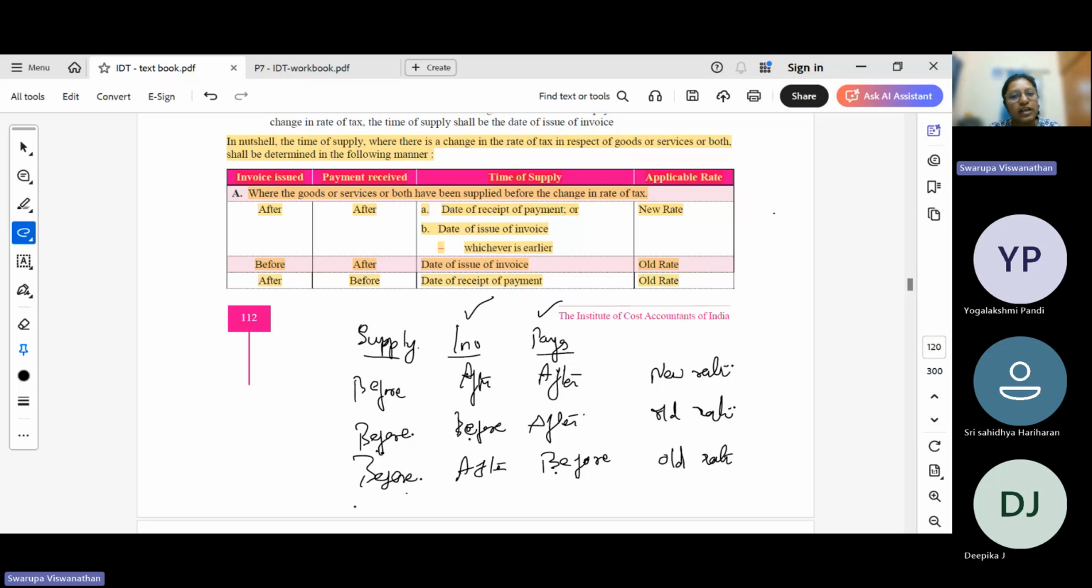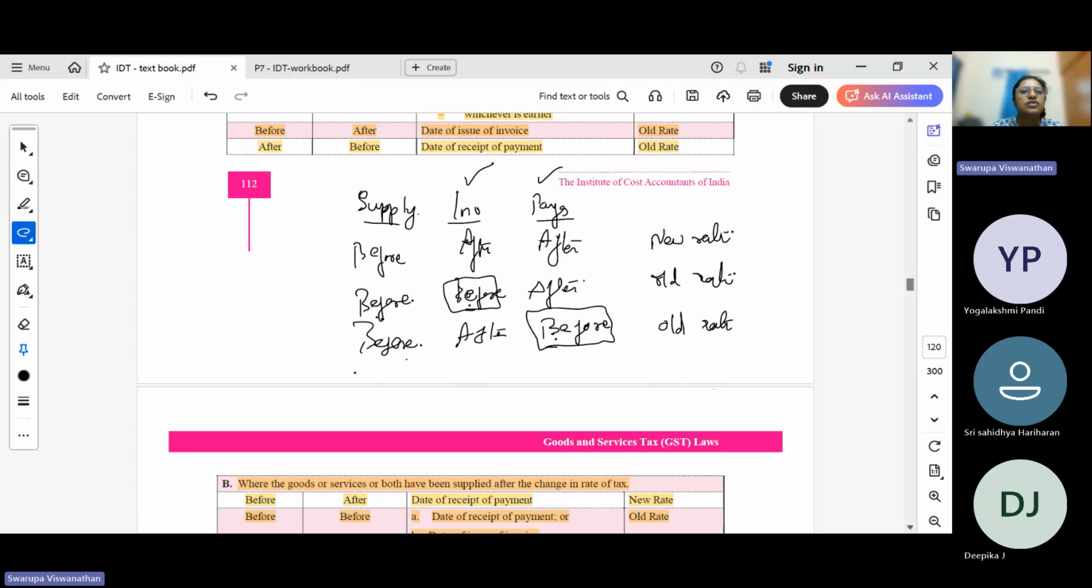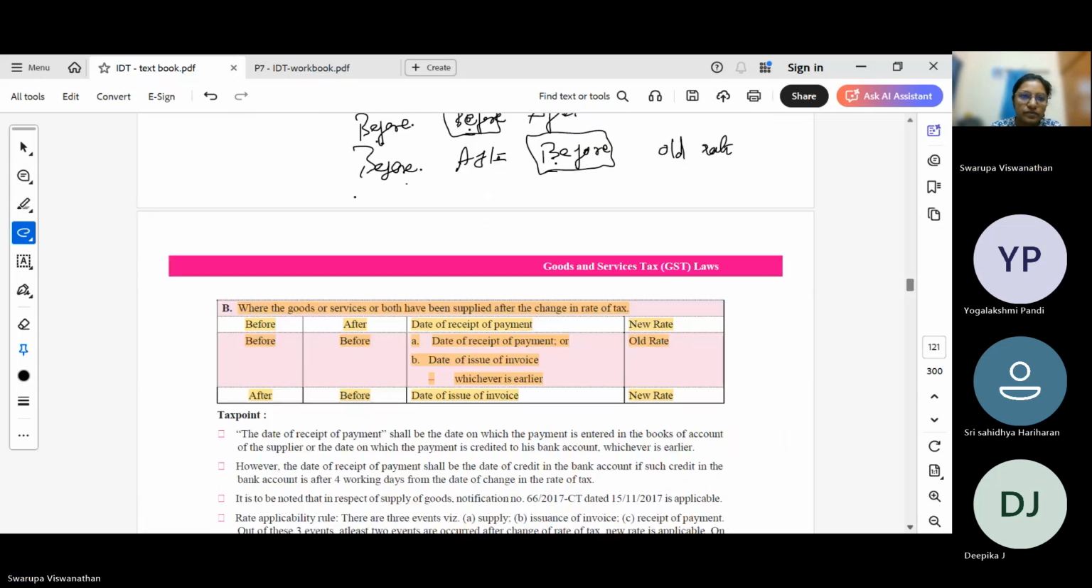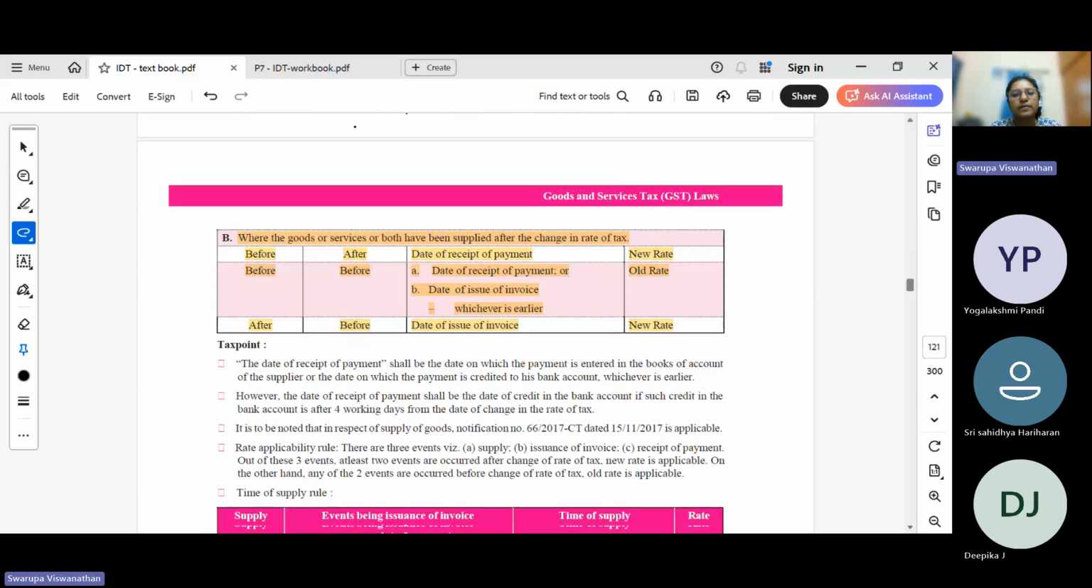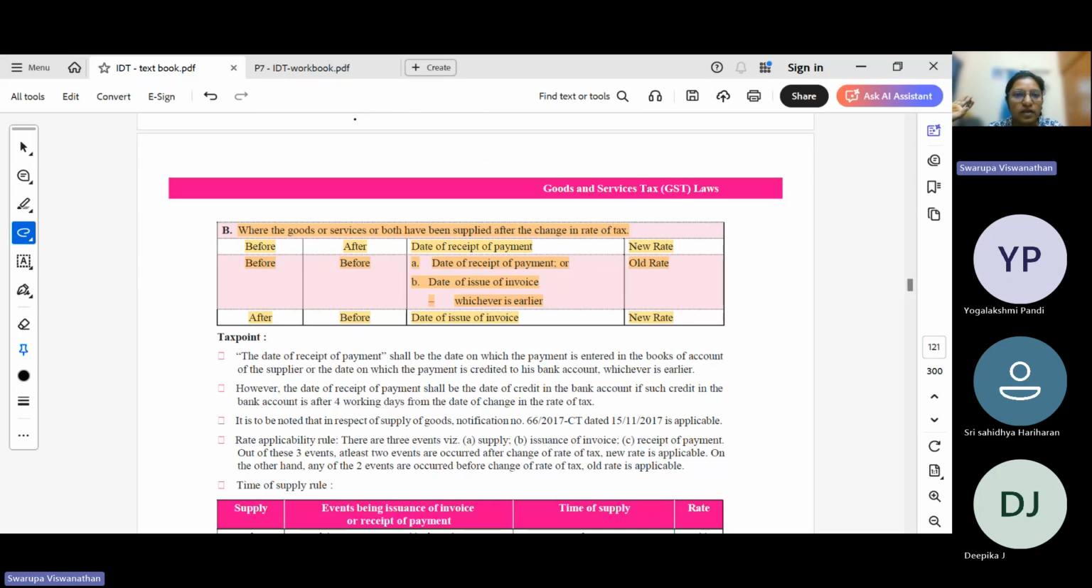In the second case, it is invoice or payment date, whichever is earlier, which will be the earlier invoice. So the invoice date, old rate. Here also invoice or payment date, whichever is earlier. So what will that be? It will be before, and the old rate, and the date of receipt of payment. Okay. So ensure, if two conditions are before, old rate. If two conditions are after, it is new rate. And what will be the time of supply? Same usual principle: date of payment or invoice date, whichever is earlier.